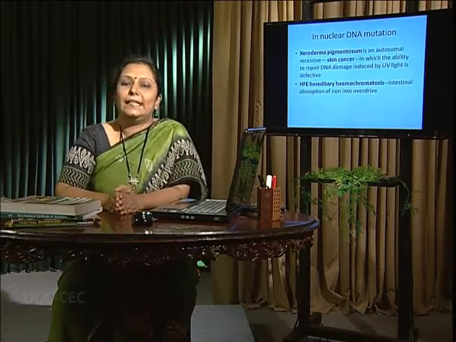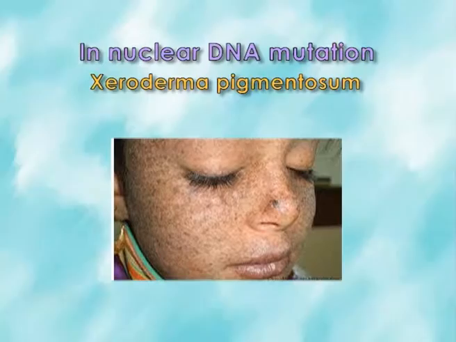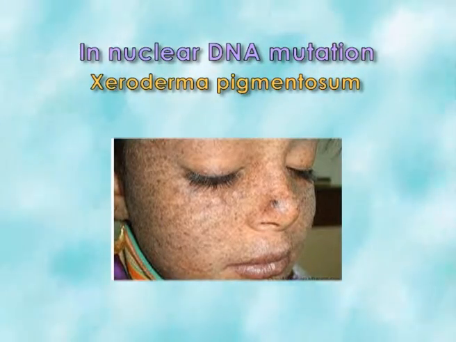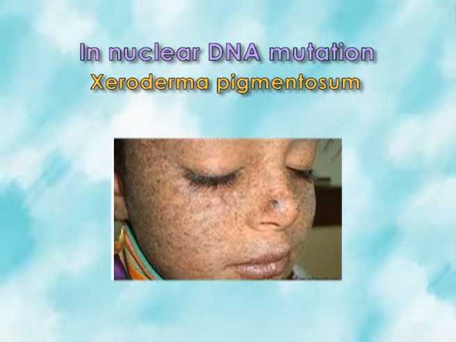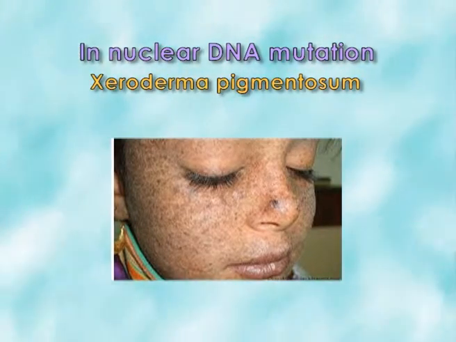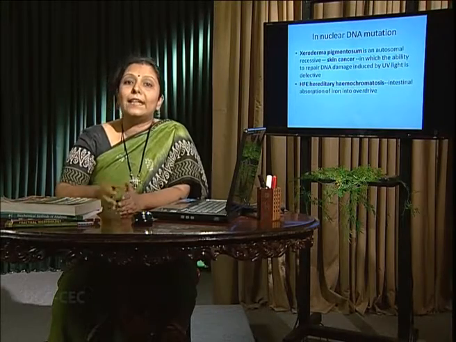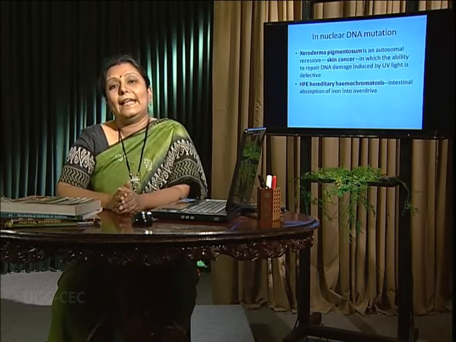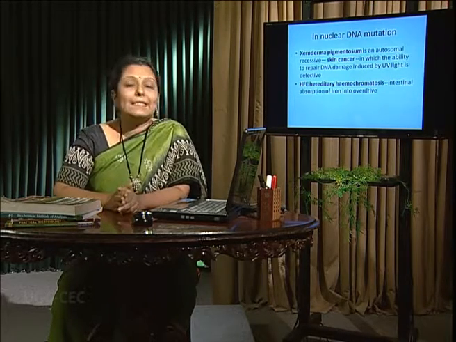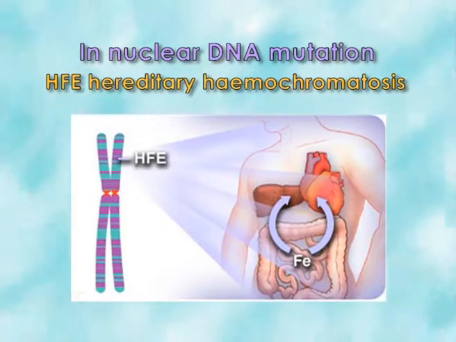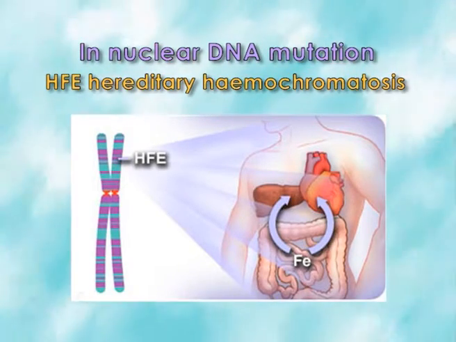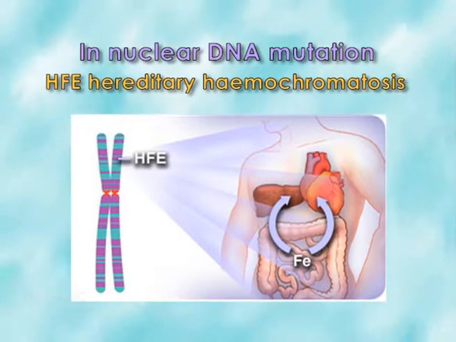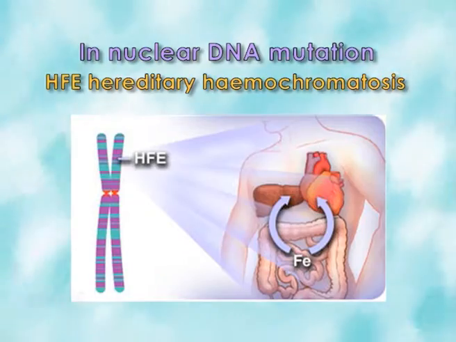In nuclear DNA mutation, the target organ is in Xeroderma pigmentosum, XP, which is related to an impaired DNA repair mechanism for UV damage, that is the nucleotide excision repair system. They can create excess pigmentation over the skin, the skin is susceptible to sunburn and can cause skin cancer. Next, HFE, hereditary hemochromatosis. It can increase the intestinal absorption of iron, so it can create iron overload of the total body at different organs. Plant organ.